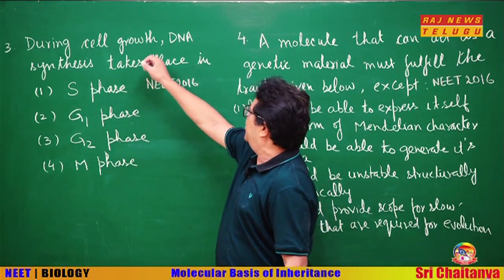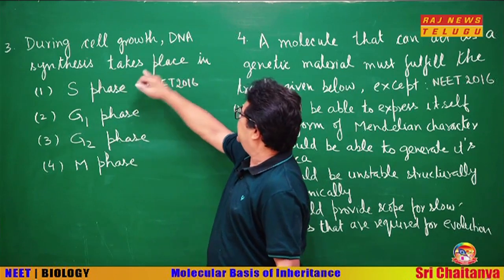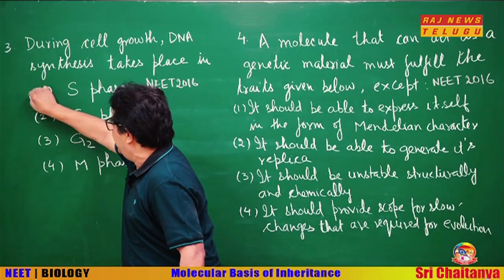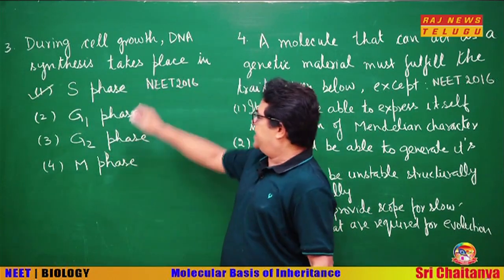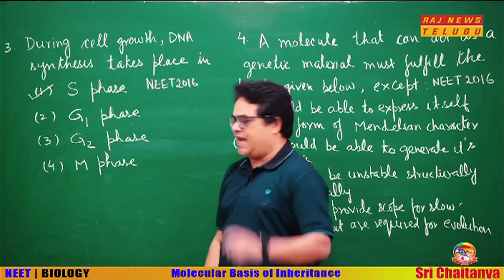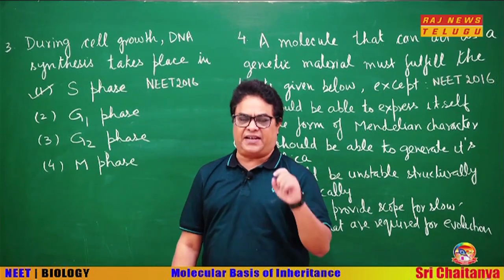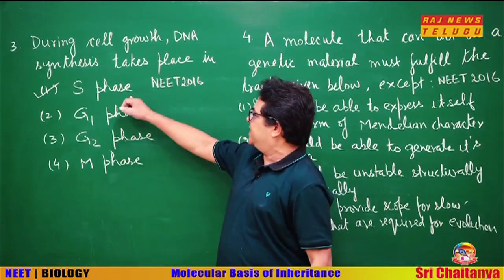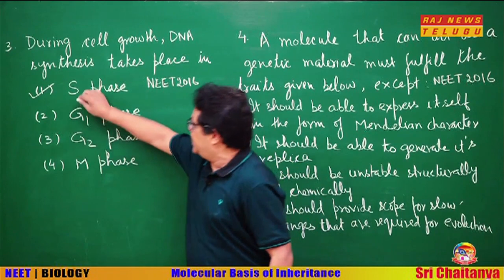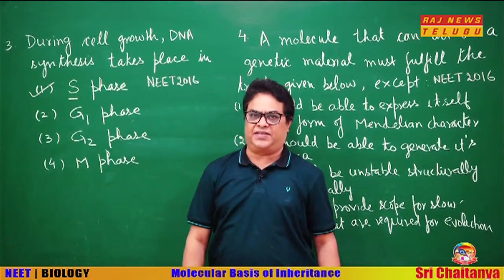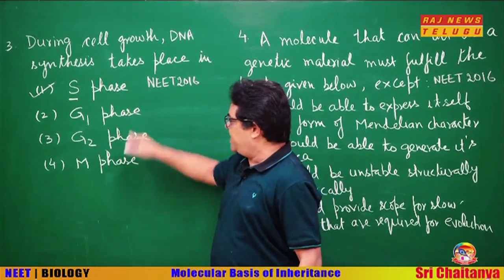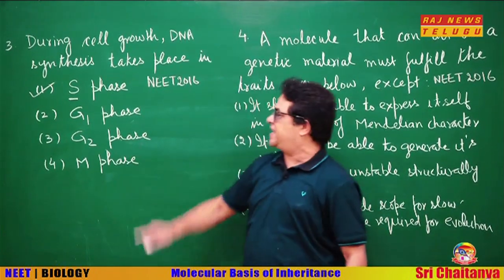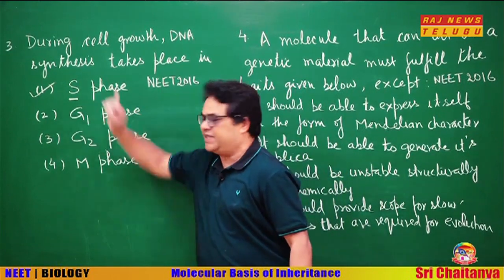You know that during DNA replication in eukaryotes, DNA synthesis takes place in the S phase of the interphase. Interphase is divided into G1, S and G2, and in the S phase DNA synthesis takes place. That is why S stands for synthesis. In G1 and G2 there is synthesis of RNA and protein, but synthesis of DNA takes place only in the S phase. So, the answer is 1.